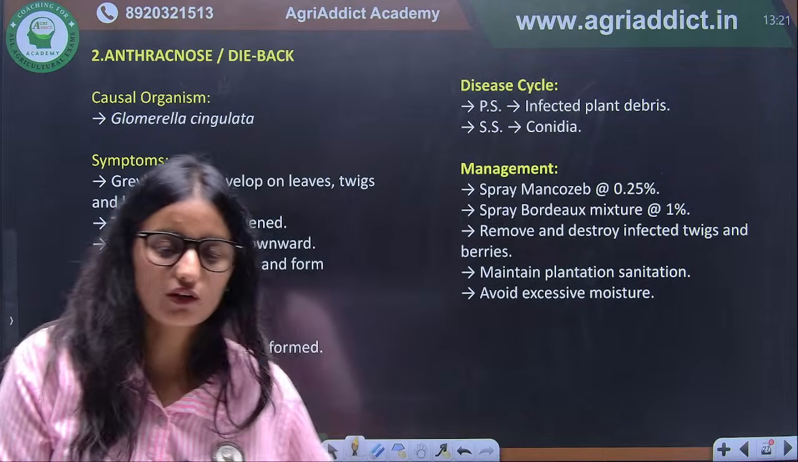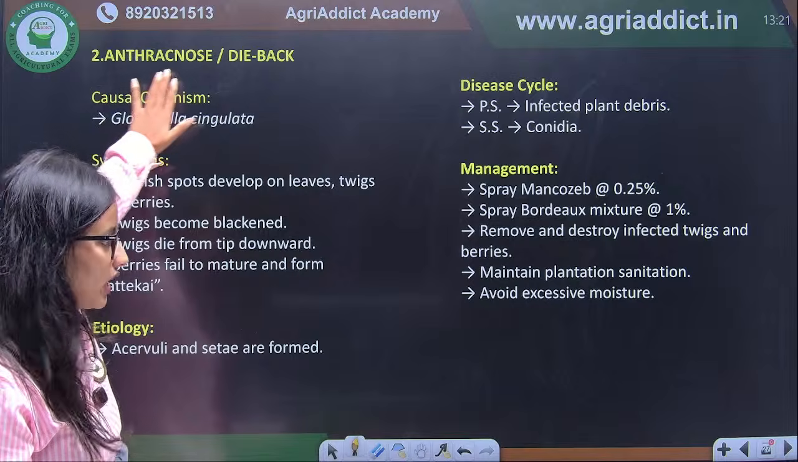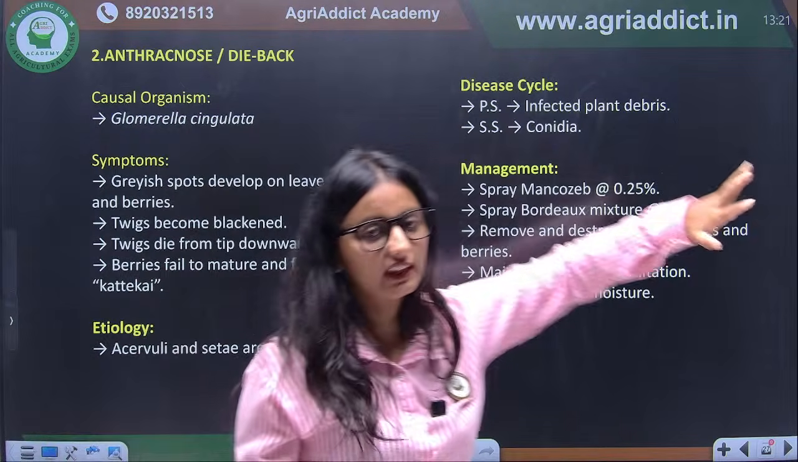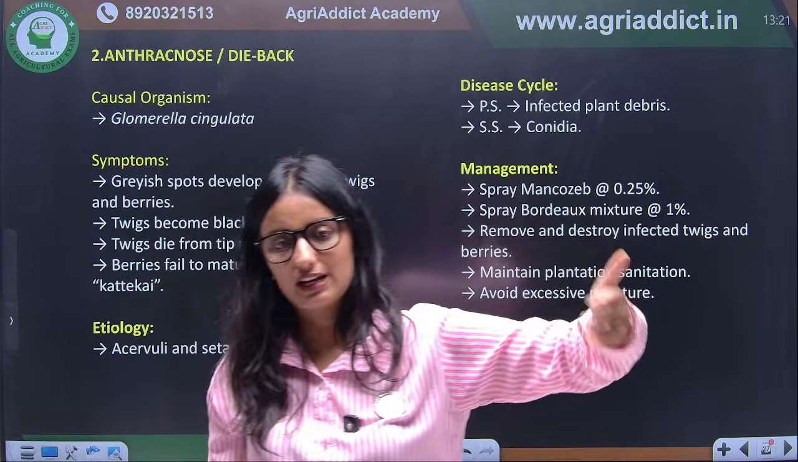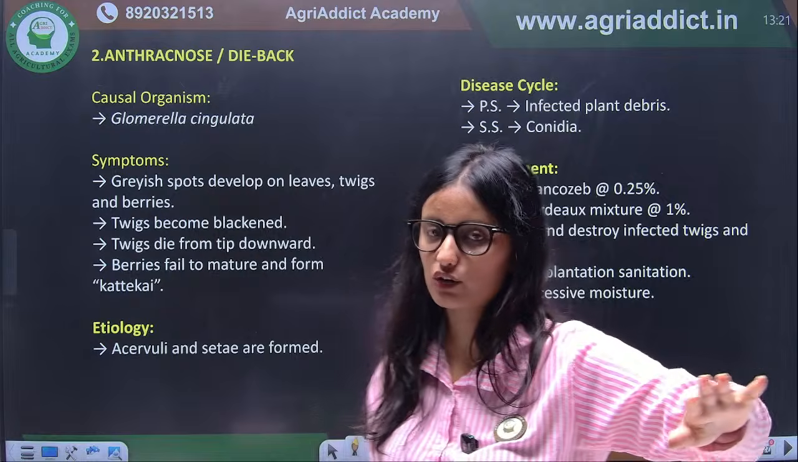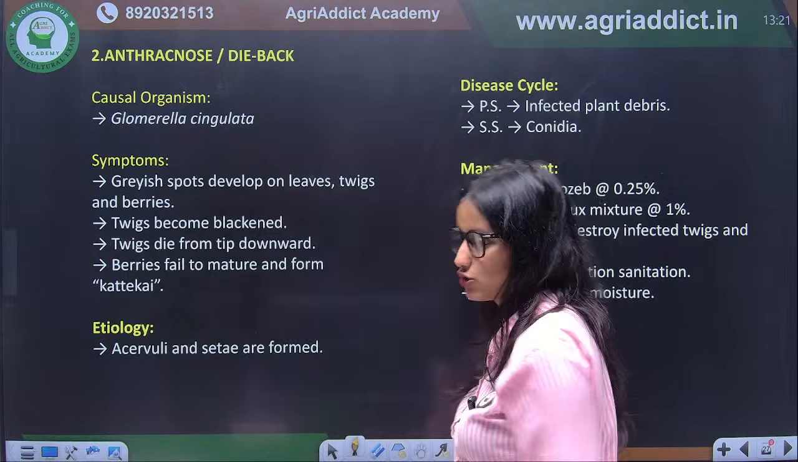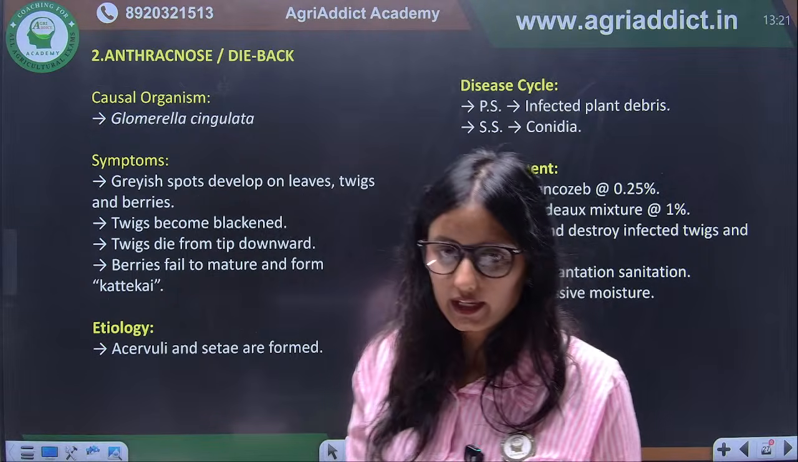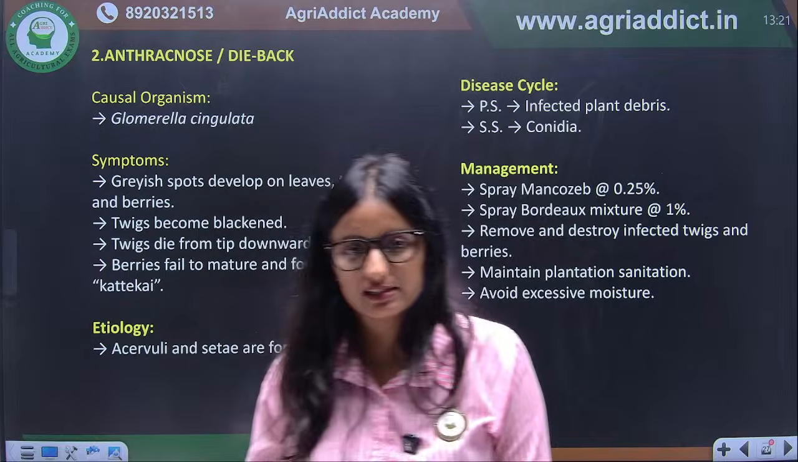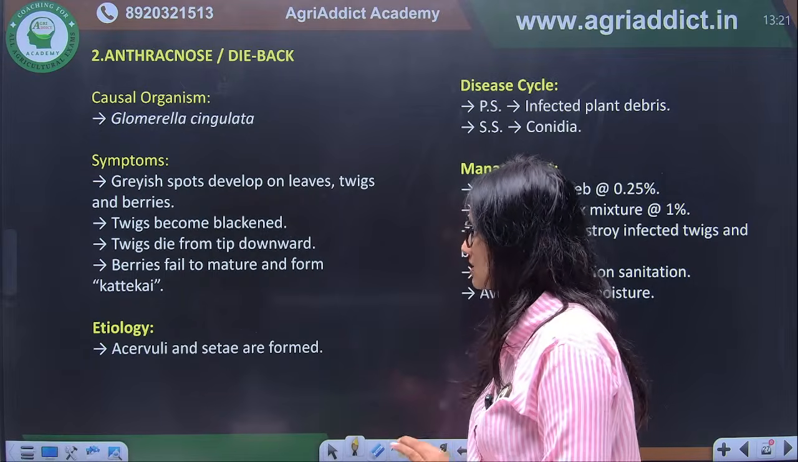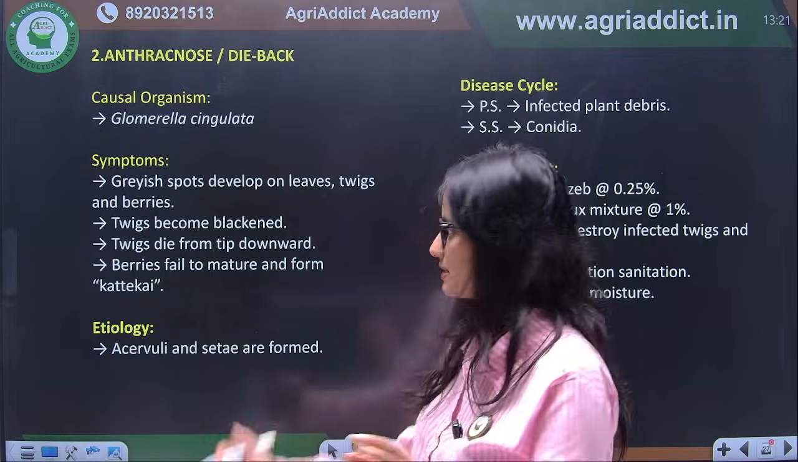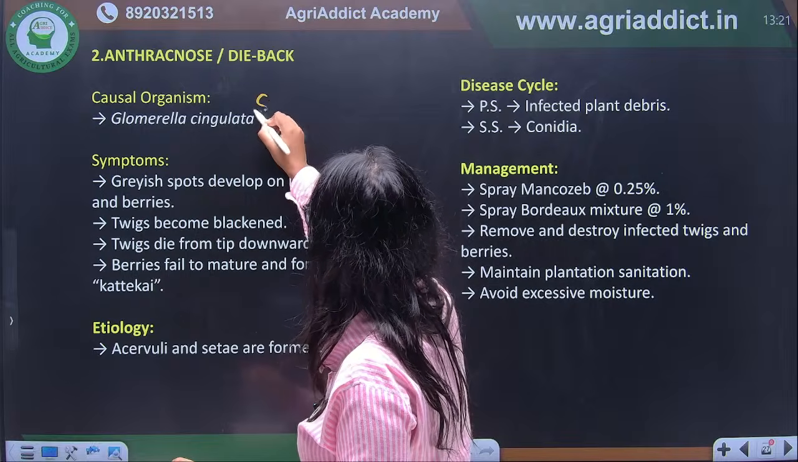Next disease of the coffee is anthracnose or dieback. Again, the causal organism is Glomerella cingulata or Colletotrichum gloeosporioides. This is its sexual stage I have written here. Glomerella cingulata is causing anthracnose. The symptom will be same. What are the symptoms? That is sunken lesions.